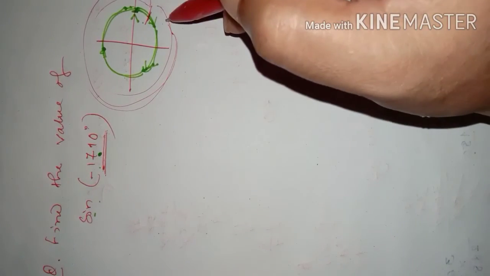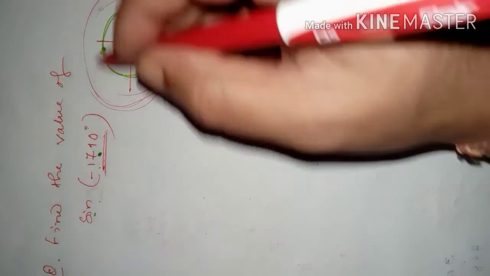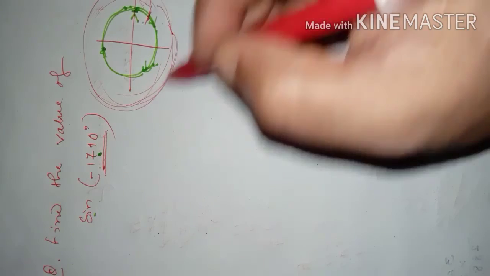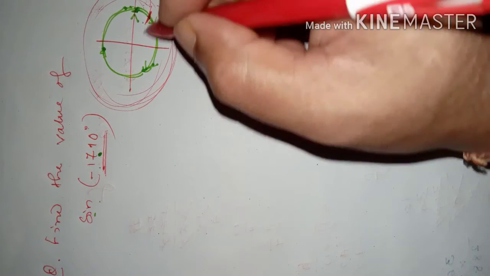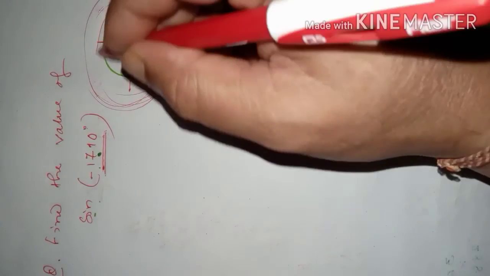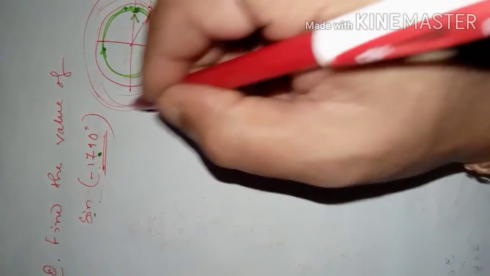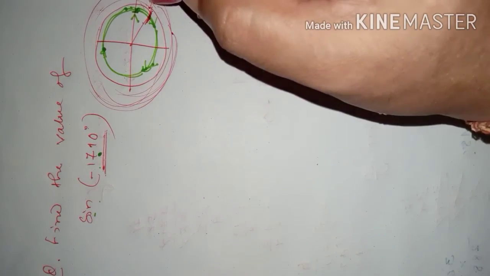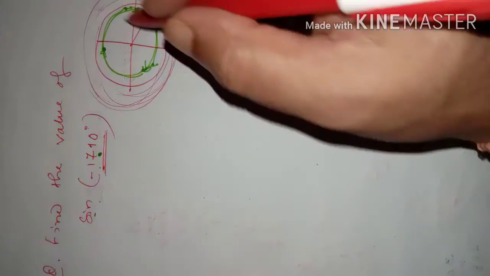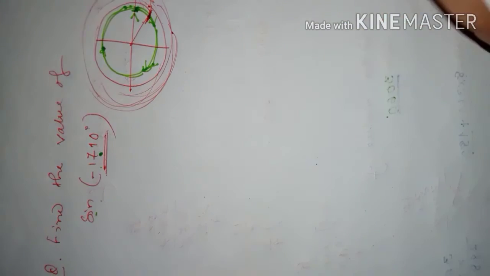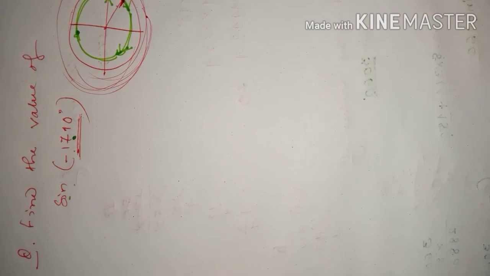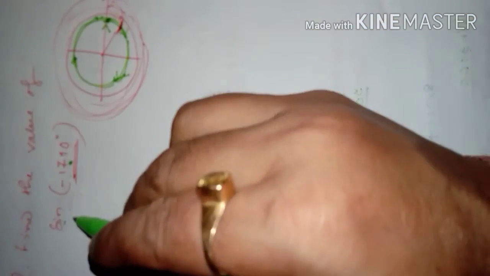Anti-clockwise direction. I am talking about anti-clockwise direction. Then after some rotations in anti-clockwise direction, again it can come up to this position only. If the revolving ray rotates this way, one rotation, two rotations, three rotations, so if we increase the angle in positive direction, then we will be able to find one particular angle, an acute angle or an obtuse angle, whose value we may know. So let us do that one.